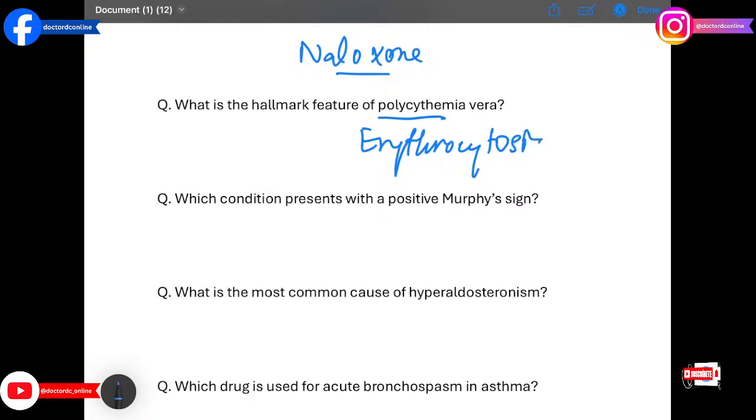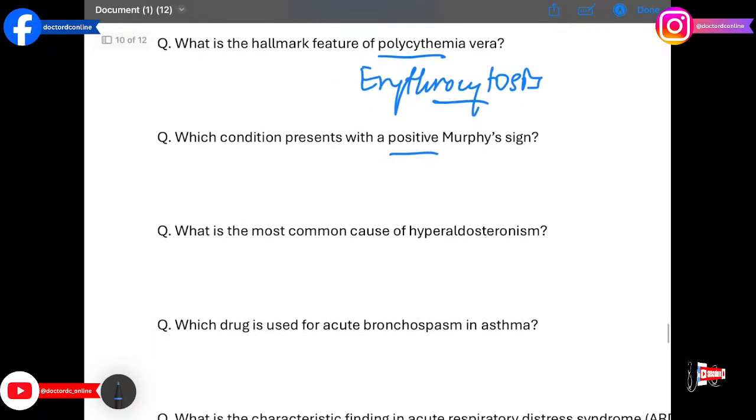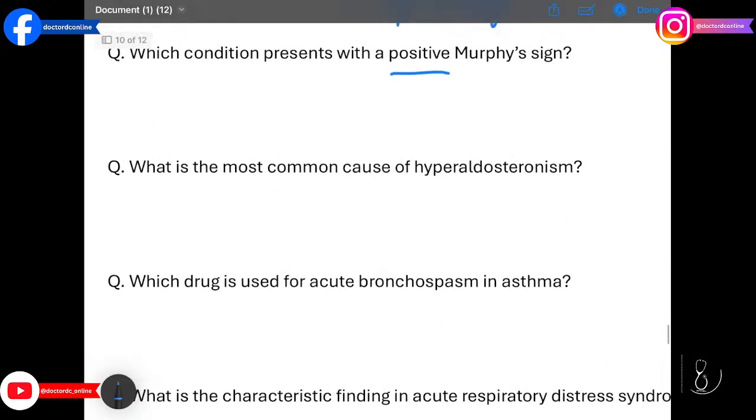Which condition presents with a positive Murphy sign? The answer is acute cholecystitis. Gallbladder inflammation causes pain on deep inspiration.